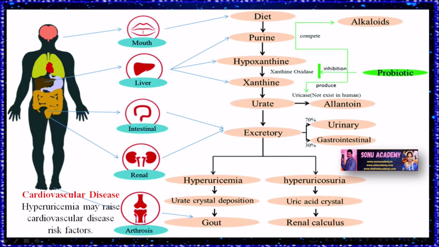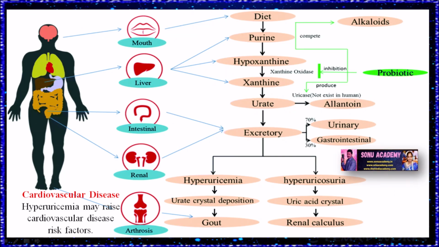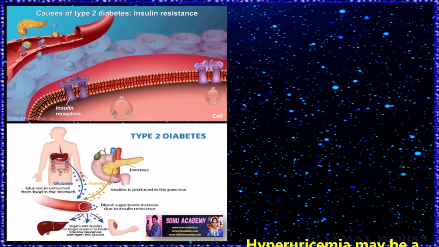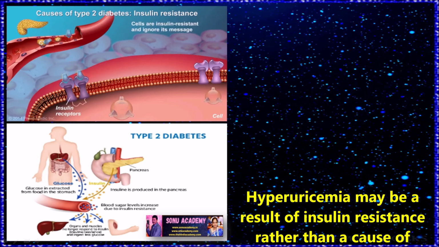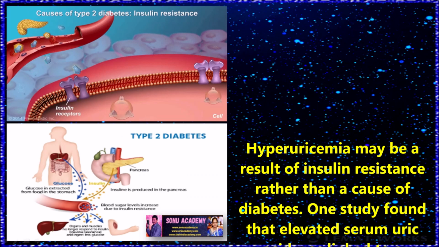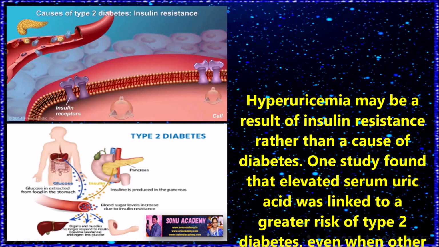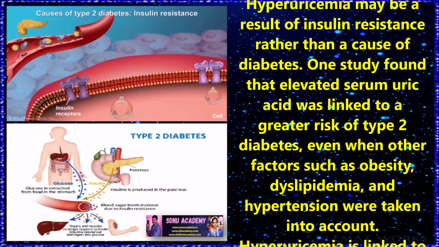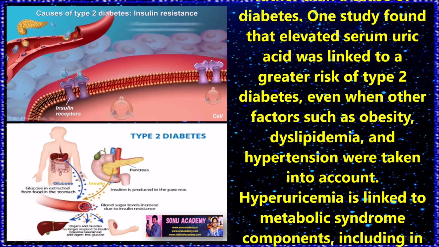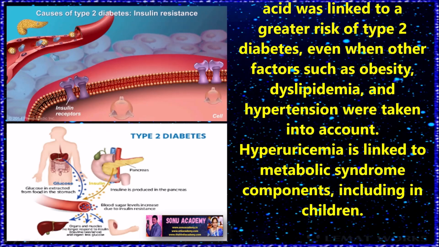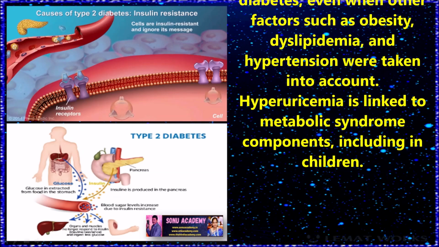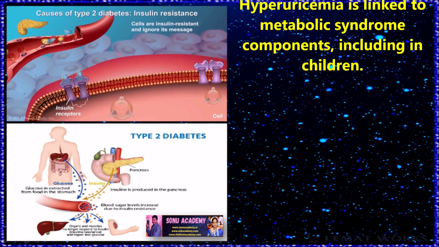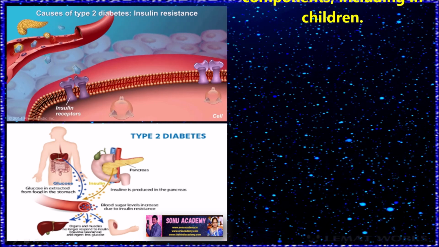Cardiovascular disease. Hyperuricemia may raise cardiovascular disease risk factors also. Next, we come to type 2 diabetes. Hyperuricemia may also be a result of insulin resistance rather than a cause of diabetes. One study found that elevated serum uric acid was linked to a greater risk of type 2 diabetes even when other factors such as obesity, dyslipidemia and hypertension were taken into account. Hyperuricemia is linked to metabolic syndrome components, including in children.